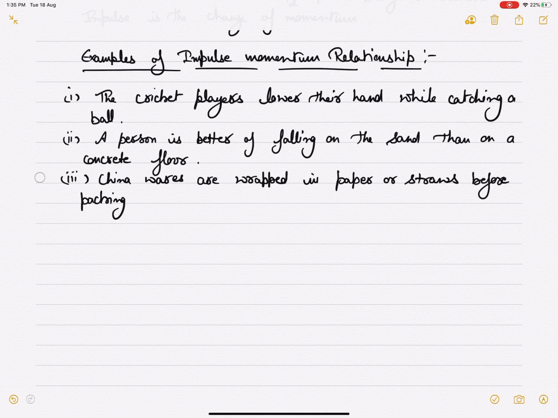So this is how the impulsive force is used in different items. We will be ending the lecture over here. Next, when we meet, we'll be discussing Newton's third law of motion and the applications of Newton's third law.